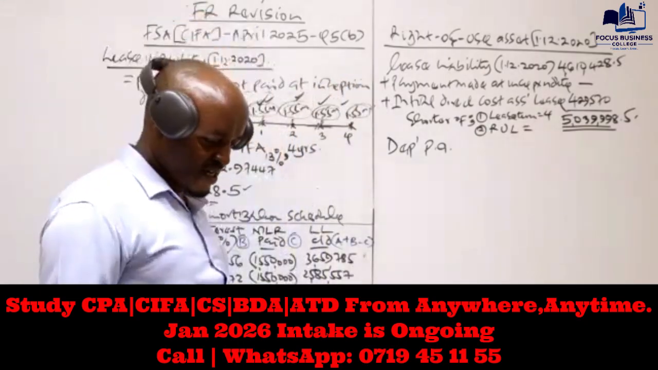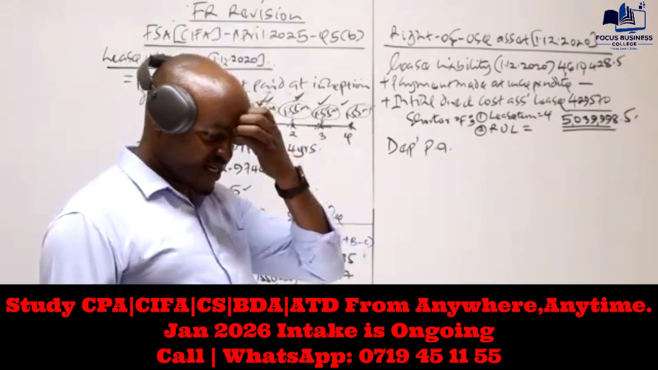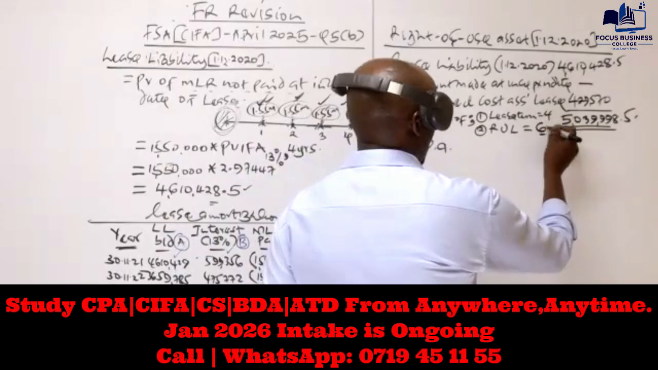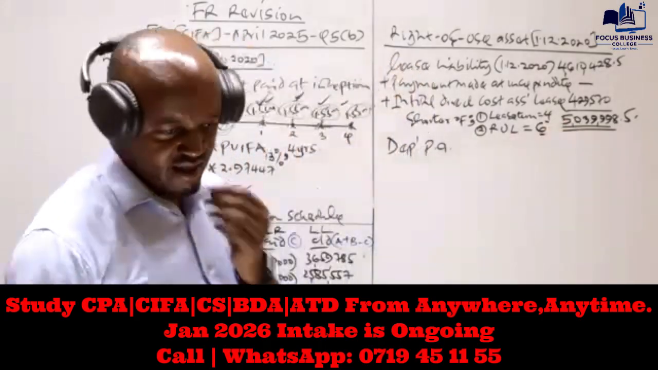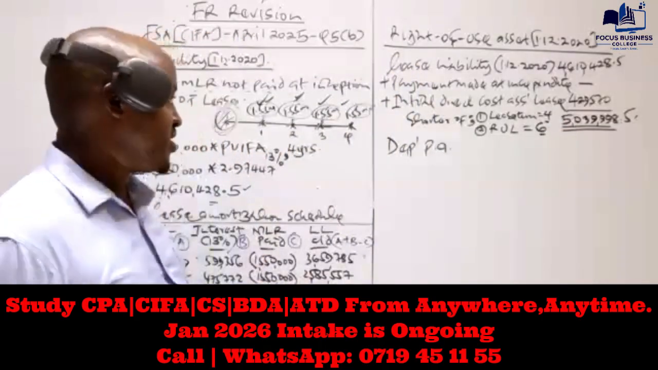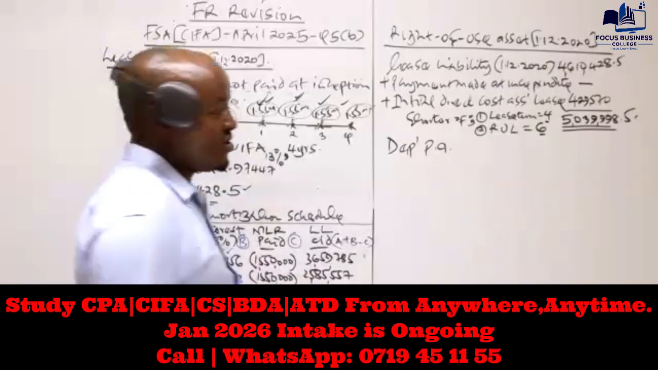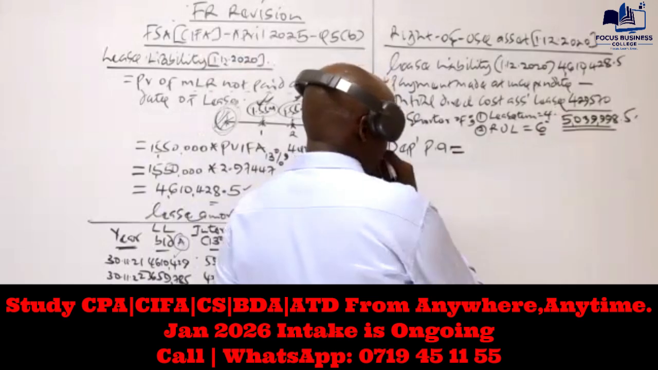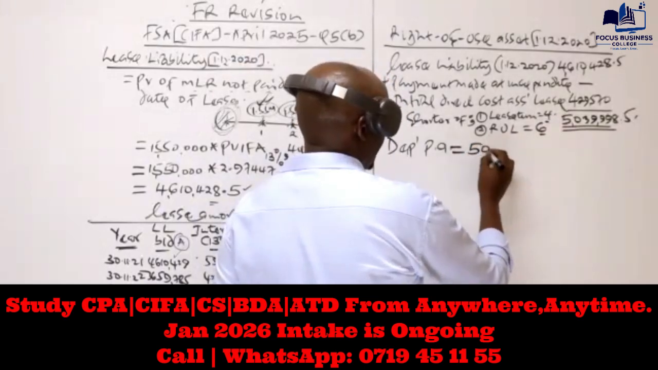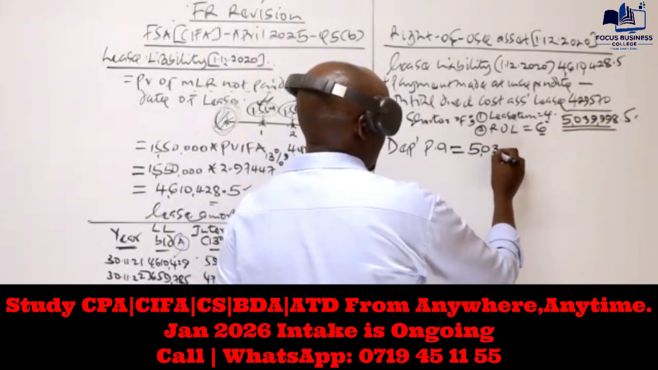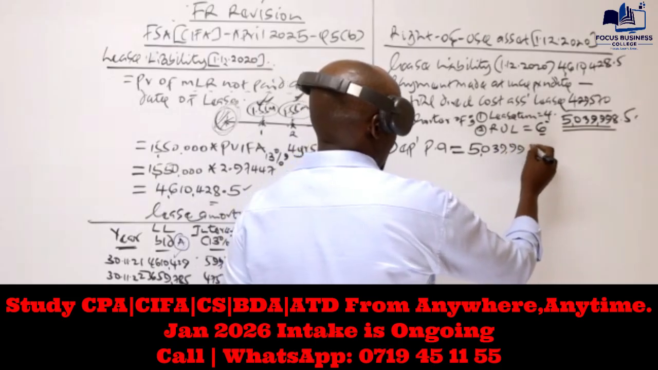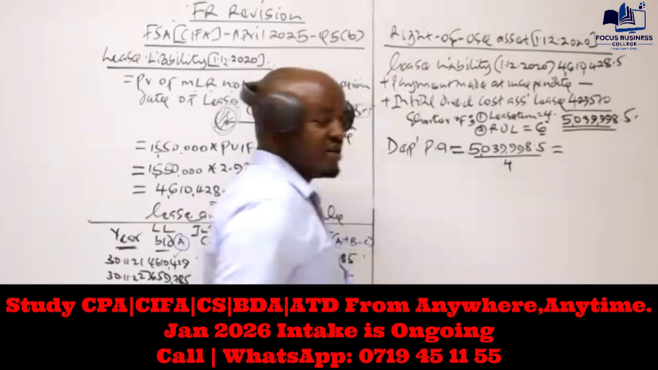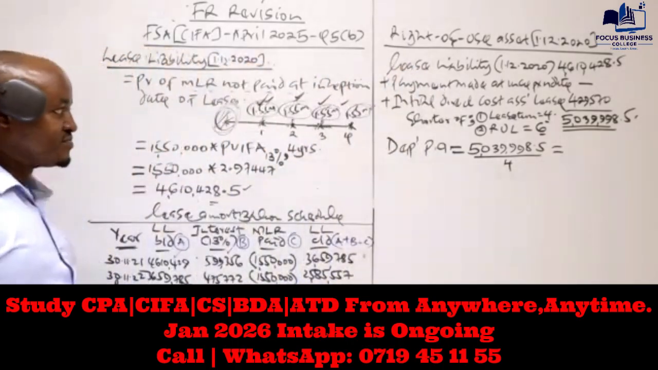In paragraph 2, we are told the machine had a remaining useful life of 6 years. So out of the two periods, we take the one which is shorter, which is 4 years. So we will depreciate this on straight line basis for 4 years. To compute the depreciation per annum, we take the right of use asset 50,39,998.5 and divide that with 4.